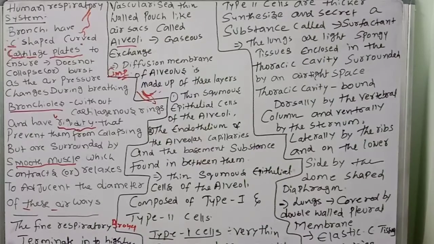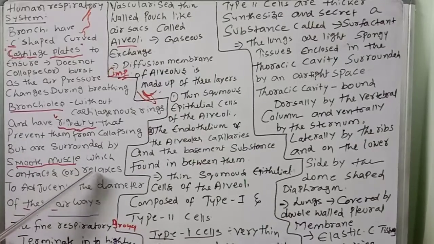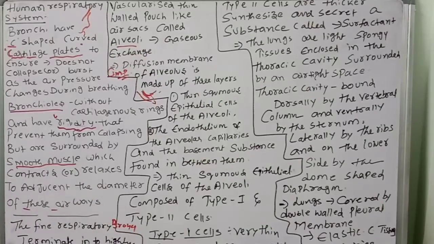The rigidity prevents them from collapsing, but they are surrounded by smooth muscles which contract and relax to adjust the diameter of these airways. So smooth muscles help the contraction and relaxation during inhalation and exhalation, and increase the diameter of these airways.